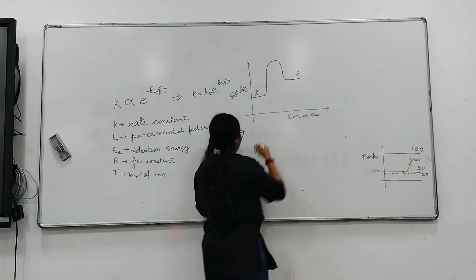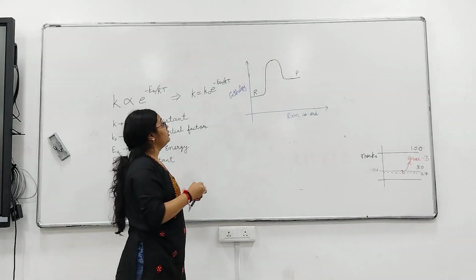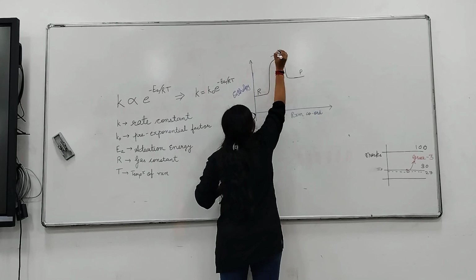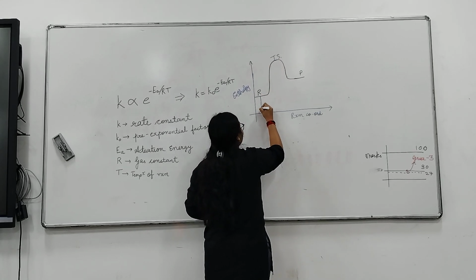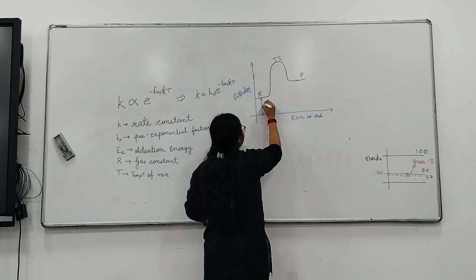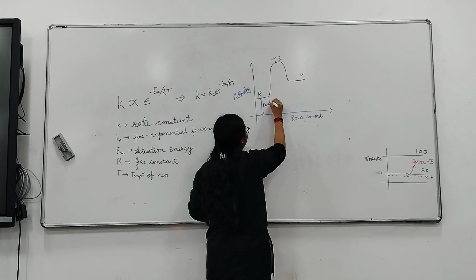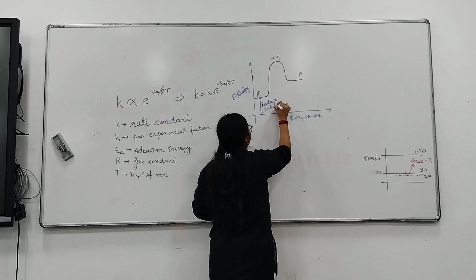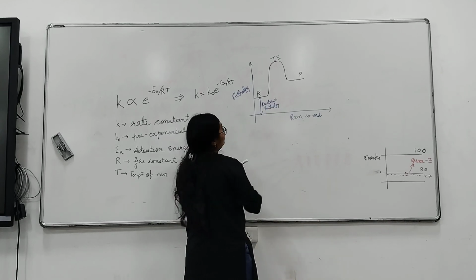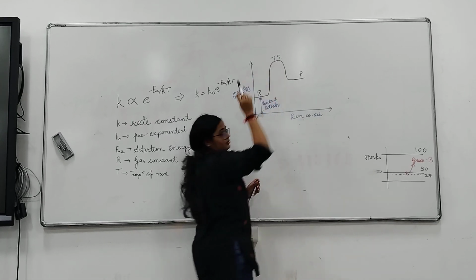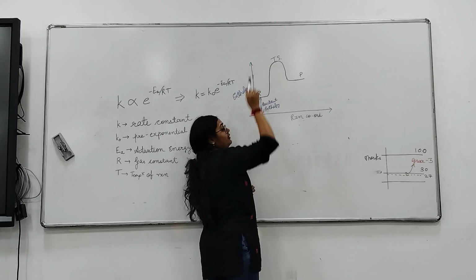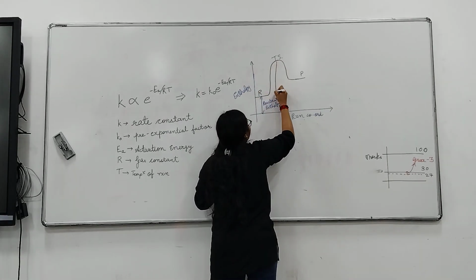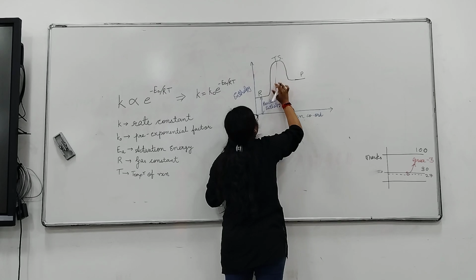So basically, what is happening? Here, R has reached the transition state. Here, whatever it is, that is the reactant's enthalpy. And whatever we are supplying from here to here, that is basically the activation energy, or we can say Ea.